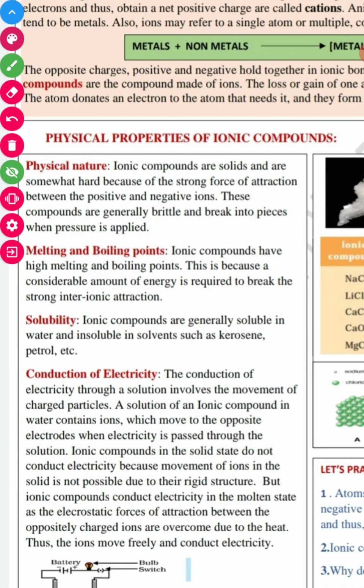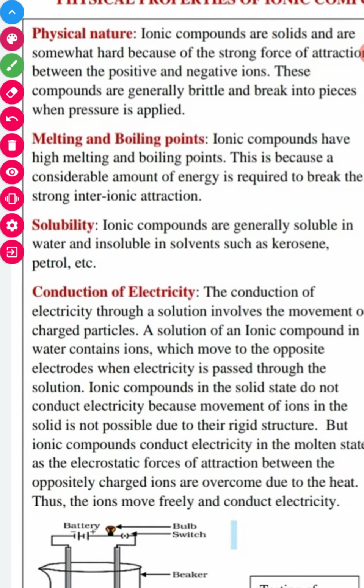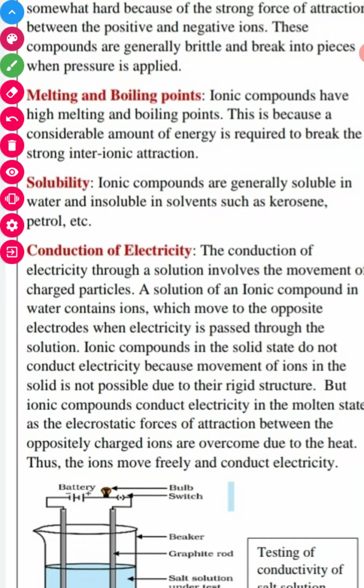Ionic compounds conduct electricity through a solution, which involves the movement of charged particles. Because of the movement of charged particles, they conduct electricity. But if they are in solid form, they do not conduct electricity. For the conduction of electricity, the condition is required that the ionic compound should be in the molten state, right? So the conduction of electricity through a solution involves the movement of charged particles. Always it is the charged particles that move.